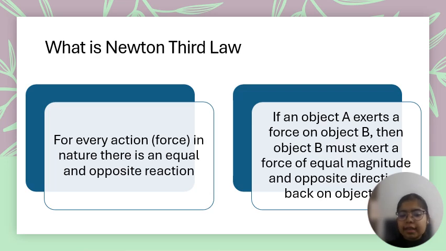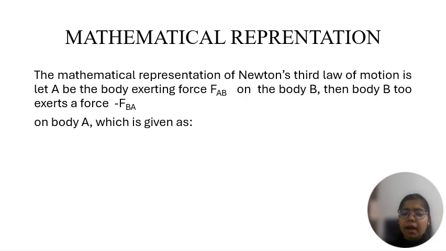If an object A exerts a force on object B, then object B must exert a force of equal magnitude in the opposite direction. So the mathematical expression for the third law is FAB equals minus FBA.